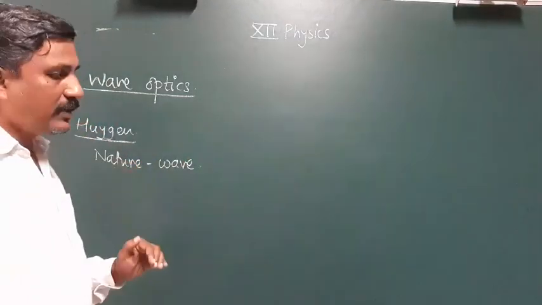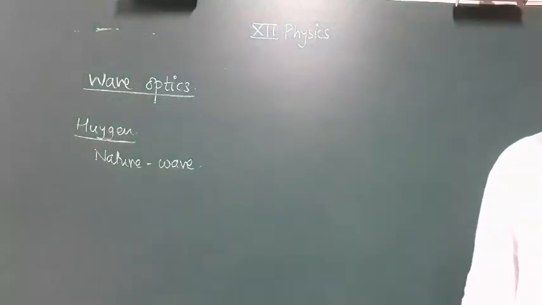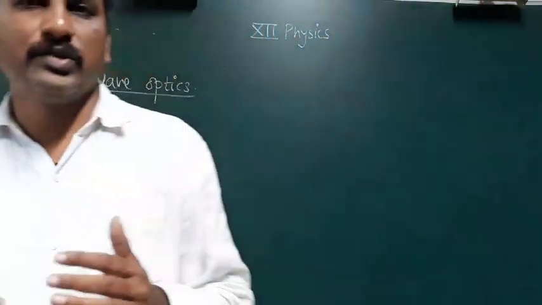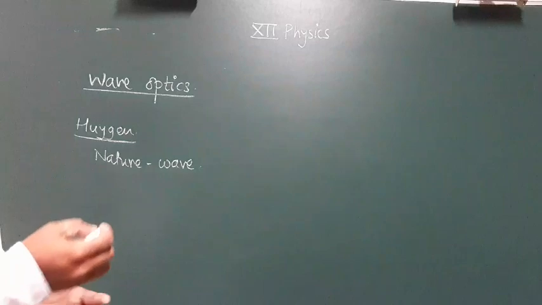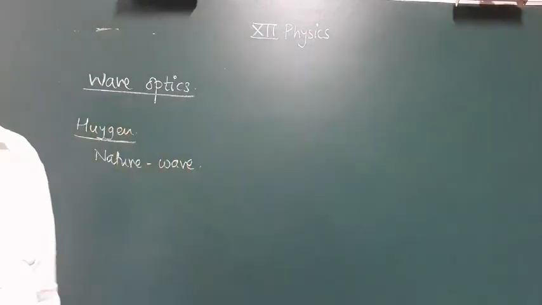And when the scientist Huygens introduced that the nature of light is a wave, with that wave theory he explained some assumptions, some postulates. What are those assumptions, what are those postulates? Let us just revise within one or two minutes. The nature of light is a wave nature.